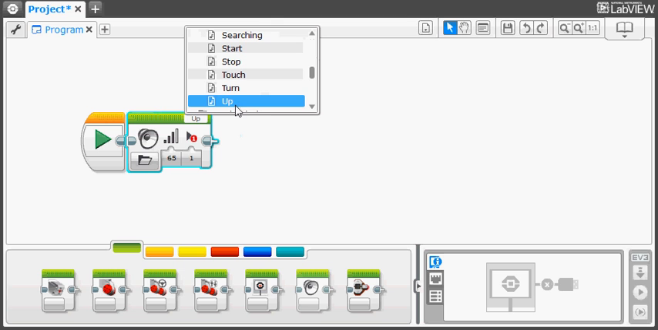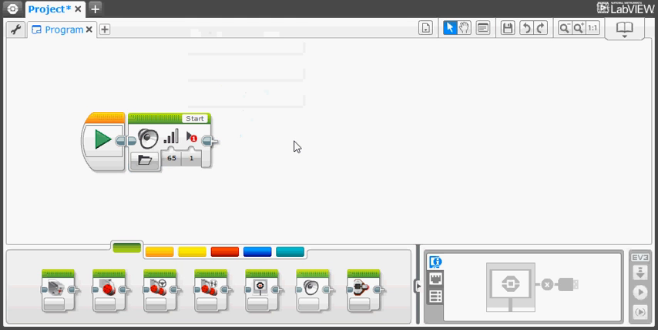The sound will play right then and there. Touch. I'll choose start. Okay, well that's how you make your EV3 robot speak.